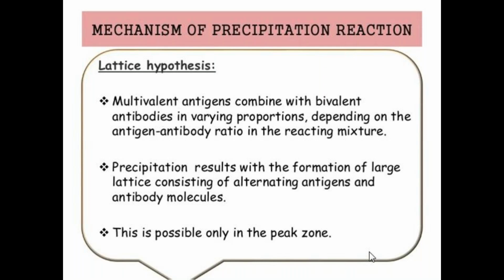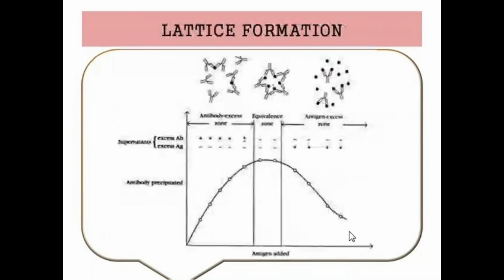That is called the lattice hypothesis. This lattice hypothesis was explained by the scientist Mancini. Here, the precipitation results in the formation of lattice only in the peak zone. That is the lattice hypothesis. Here the lattice formation occurs in the first zone.